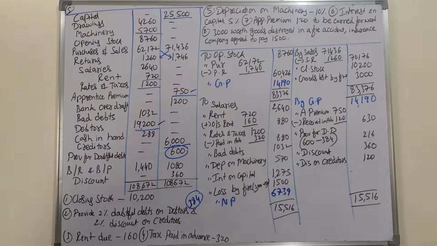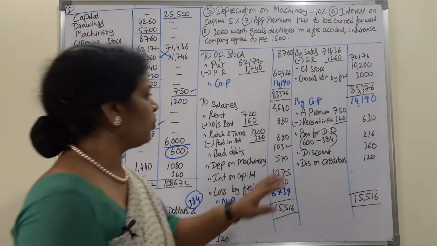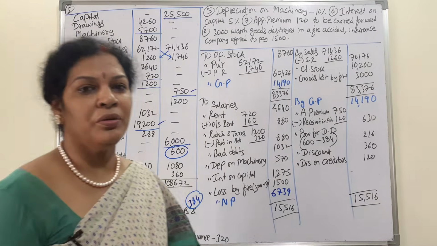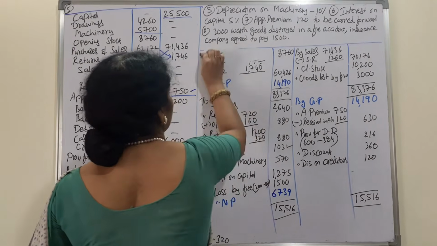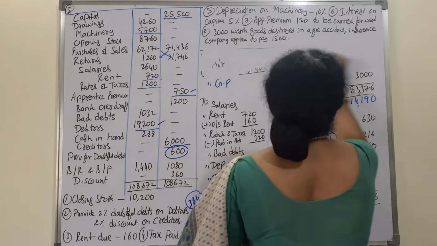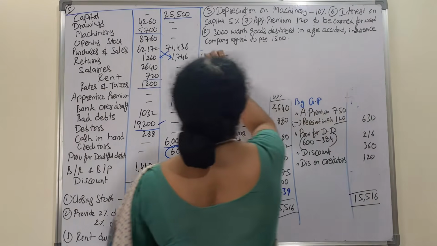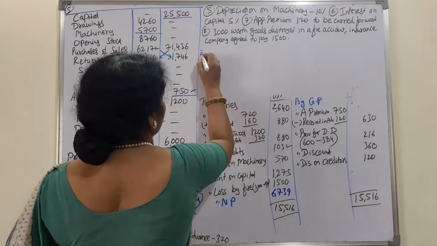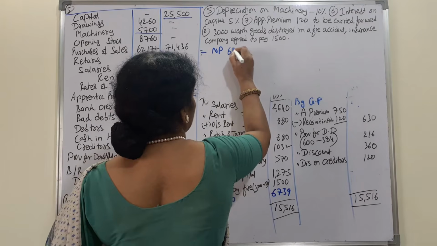You can take a screenshot or note it down. Now we'll see the balance sheet. For the balance sheet, whatever information is needed, we'll note down, and the rest of the information we'll just clean. I'll write what is needed for us. First, net profit is needed. NP is 6739.